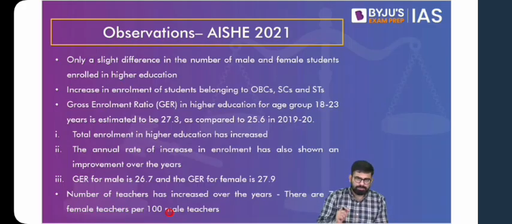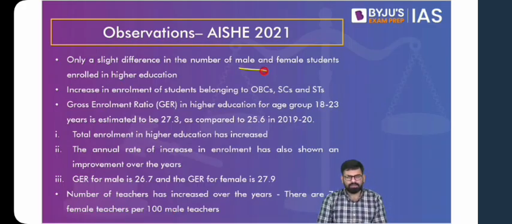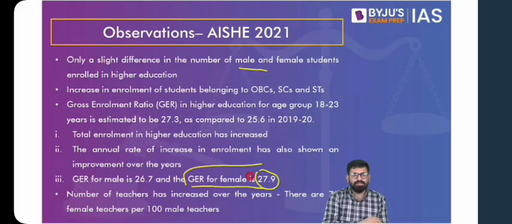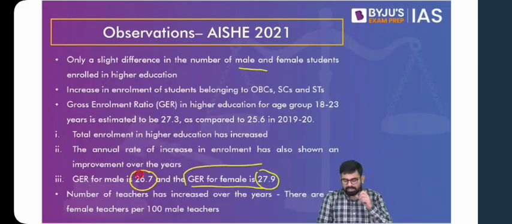Then if we talk about the enrollment ratio of male and female students, we find we do not have a lot of difference. In fact, the gross enrollment ratio for female students is 27.9%, whereas it is 26.7% for male. So you remember this exception, because generally when we speak about gender parity, we find that it is the girl students or the female students who are lagging behind. But it is not the case. In fact, the girl students are faring better compared to male students.